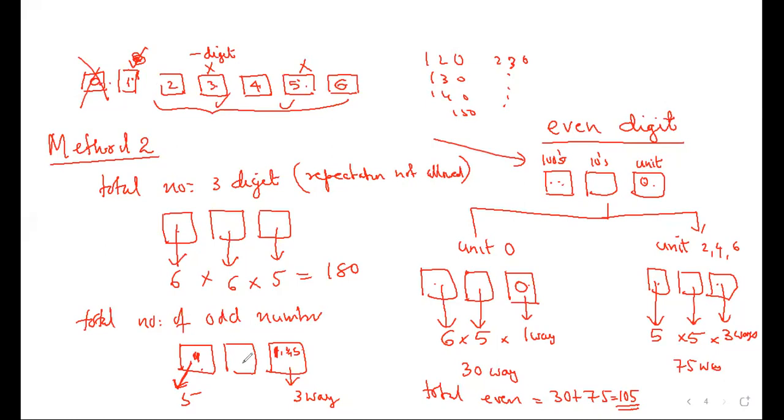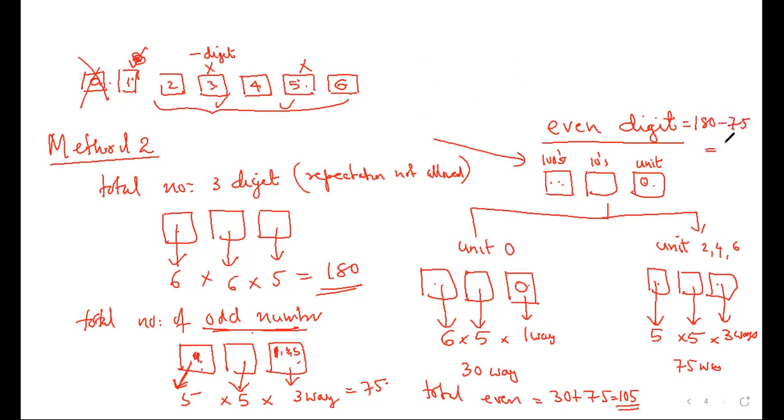And here how many will be there? 6 ways. Total how many are there? 7. One gone here. So 5 ways. So what is my answer? 75. So number of odd numbers are 75. Total number are 180. So how many even are there? Number of even digit will be 105. 180 minus 75 is equal to 105.